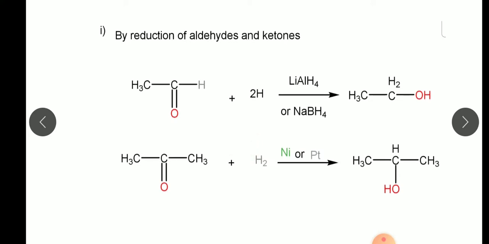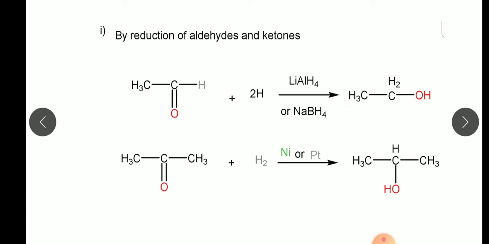Aldehydes and ketones are reduced using a strong reducing agent, or we can reduce them with a mild reducing agent also, but a strong reducing agent gives a good yield. The common reducing agents used are lithium aluminum hydride, that is LiAlH4, or we can use sodium borohydride, NaBH4, also. Apart from it, we can add hydrogen to it in the presence of nickel or platinum catalyst. So an aldehyde generally gets converted into a primary alcohol, and when a ketone reacts with hydrogen, it gets converted into a secondary alcohol.